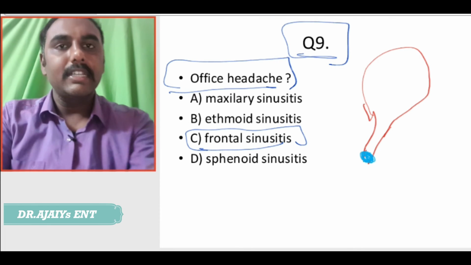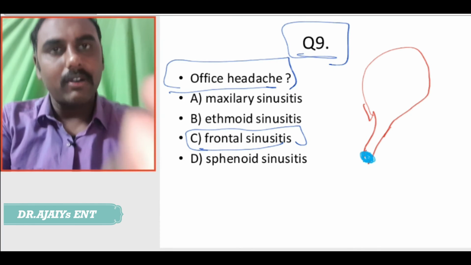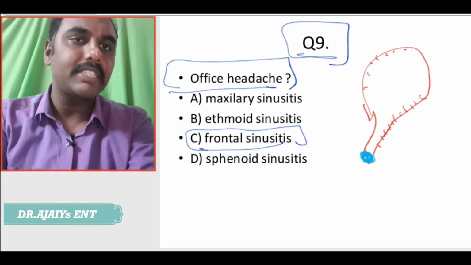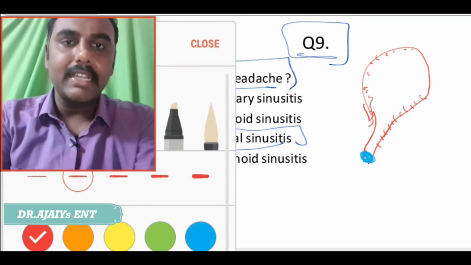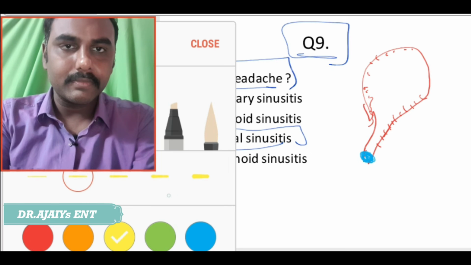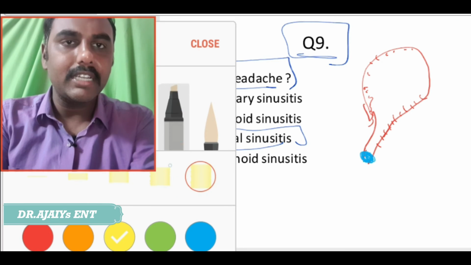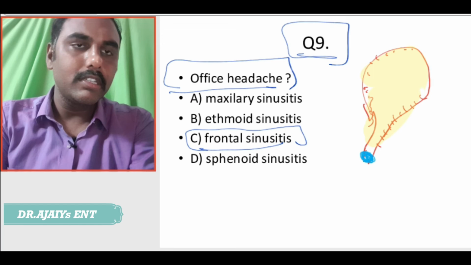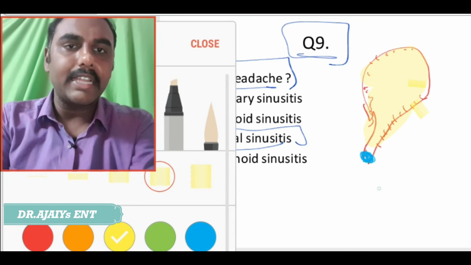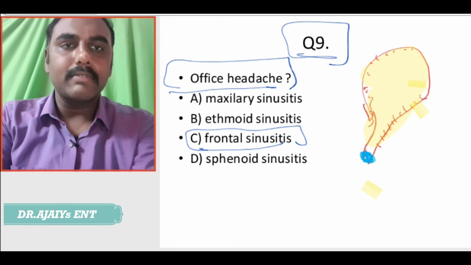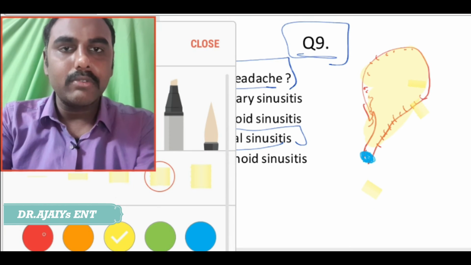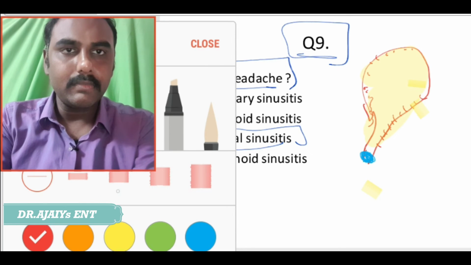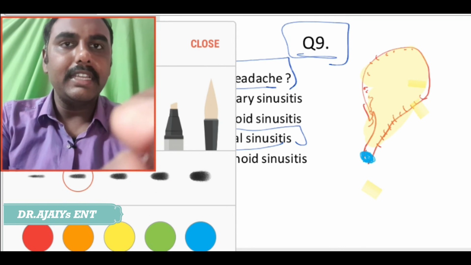We know that all the sinuses have some cilia, and the mucus secreting glands will be producing mucus. The mucus needs to come down and get drained through the ostium. So what happens now? Initially, what will happen?